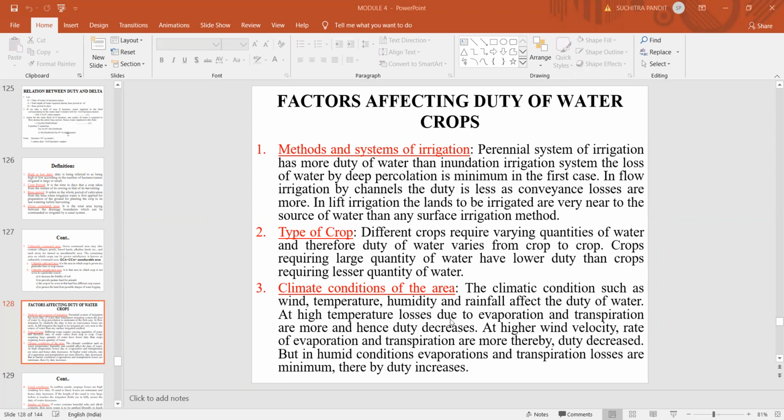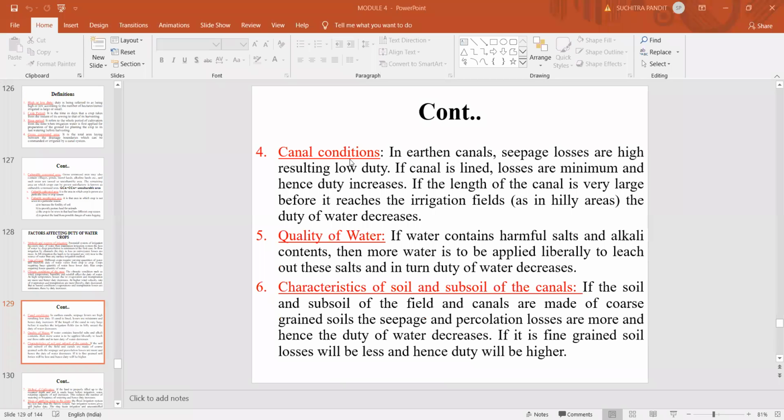At high temperature, losses due to evaporation and transpiration are more, and hence the duty of irrigation water decreases. At higher wind velocity, the rate of evaporation and transpiration is more, thereby the duty gets decreased. But in humid conditions, evaporation and transpiration losses are less, and hence the duty of irrigation water increases. Next, the canal condition. The canal carries the water to the field, so the duty of irrigation water also depends on the canal condition.